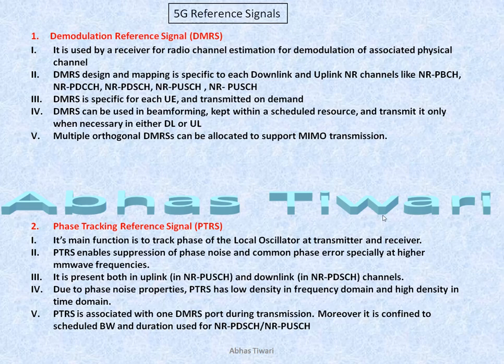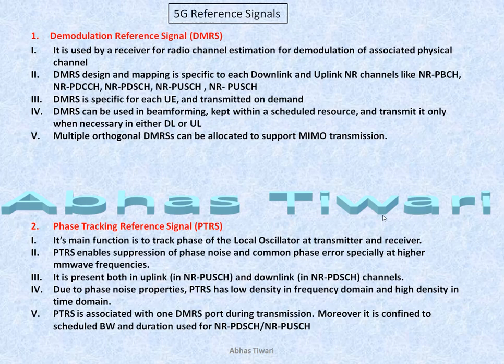One interesting fact is that RSRP, RSRQ and SINR measurements in LTE were cell specific. Your cell might have an RSRP of, say, 85. But in 5G we have cell as well as beam level RSRP and RSRQ calculations.